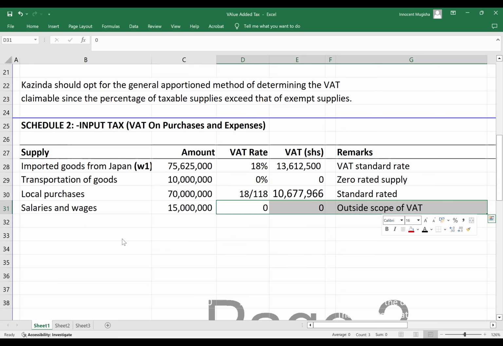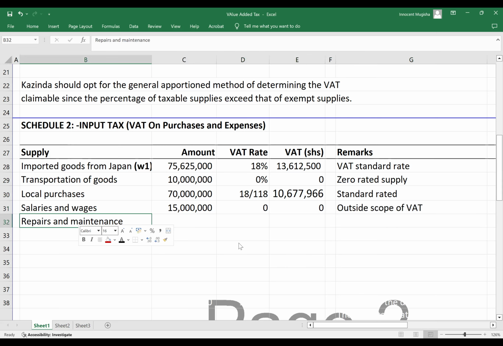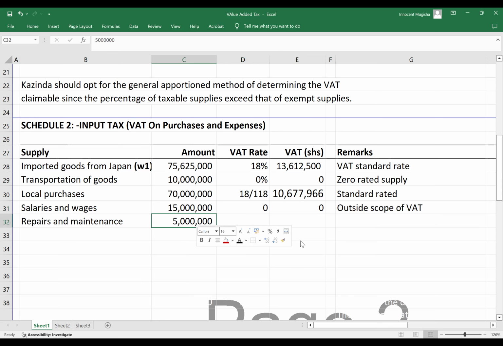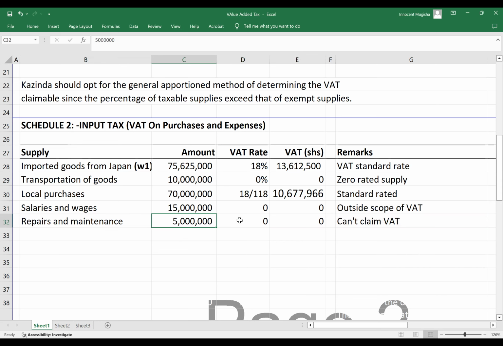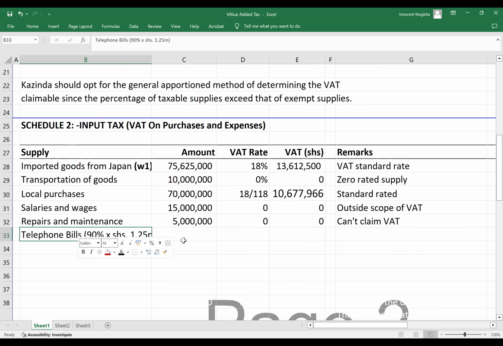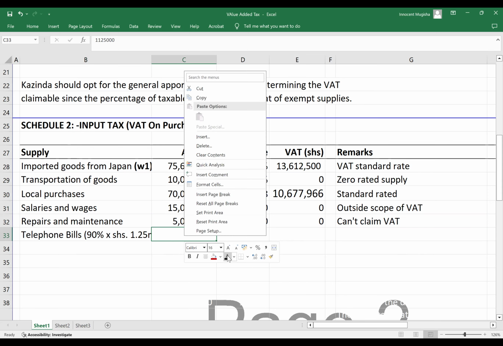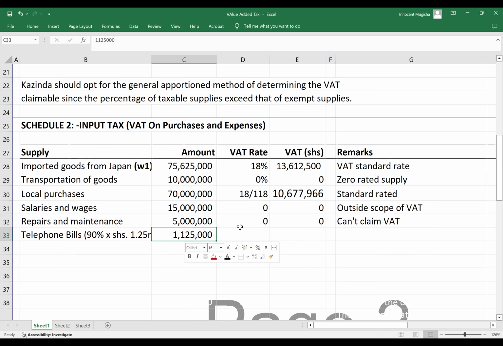He spent on repairs and maintenance to the tune of 5 million. Here we mentioned in the discussion that you cannot claim VAT on repairs and maintenance unless you are in the business of hiring automobiles. Telephone bills, he spent 1.2. And here we are saying that you will only claim 90%.